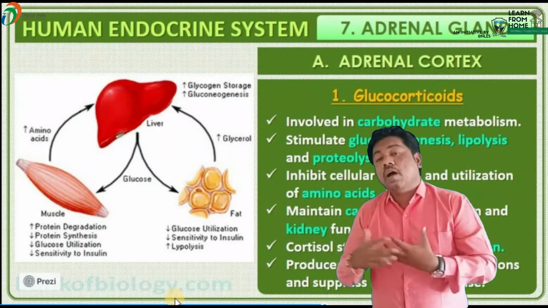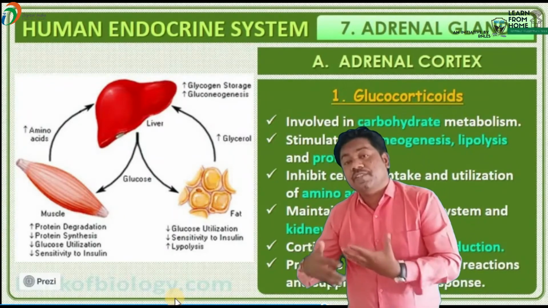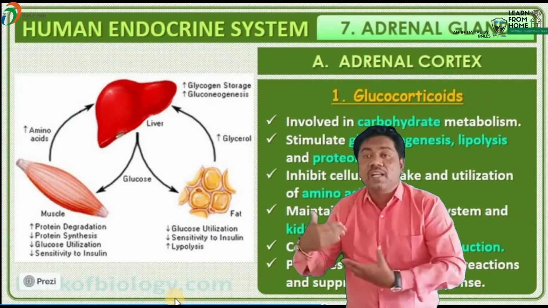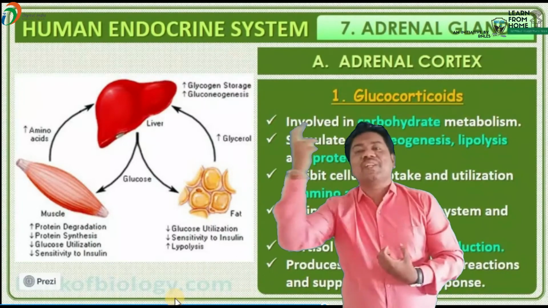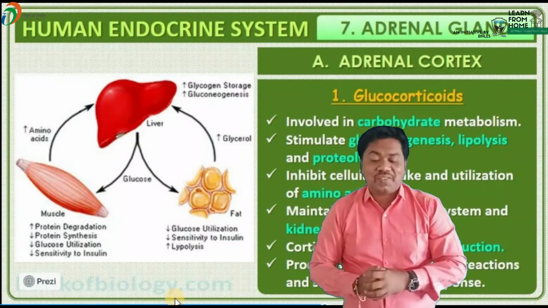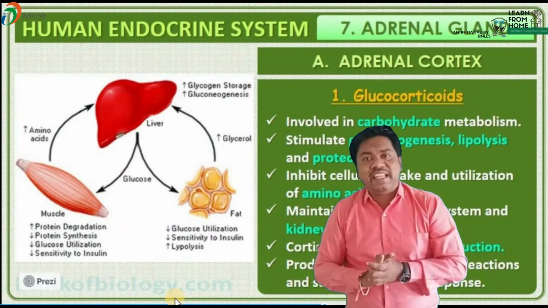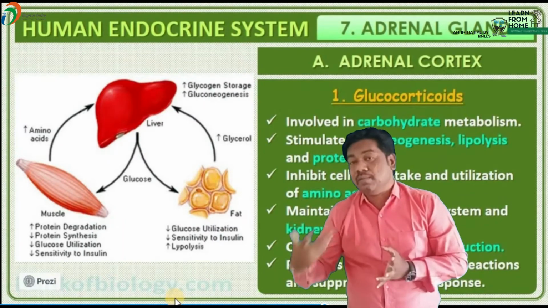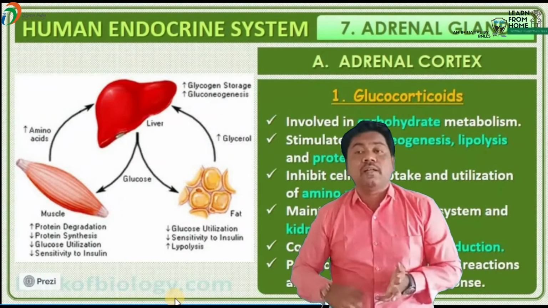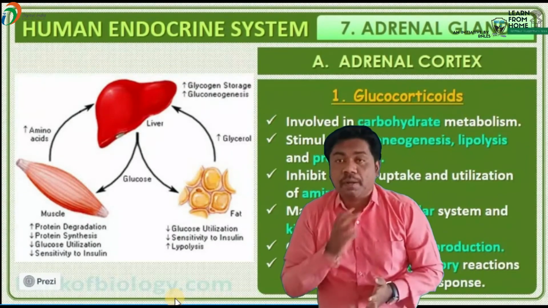Cortisol stimulates RBC production. Red blood cells are produced under the influence of which hormone? The glucocorticoid hormone, cortisol. It produces anti-inflammatory reactions and suppresses the immune response. That question was given in the 2008 Kerala pre-medical examination.